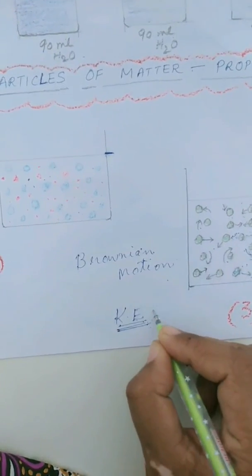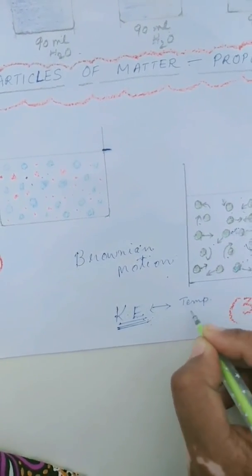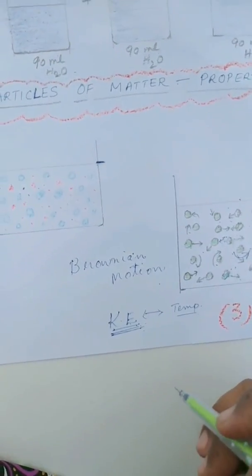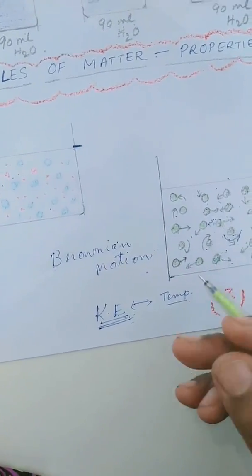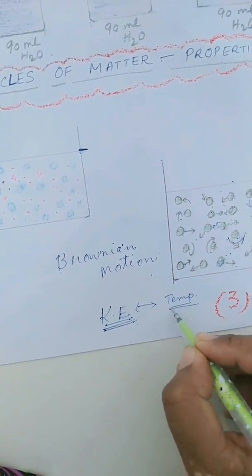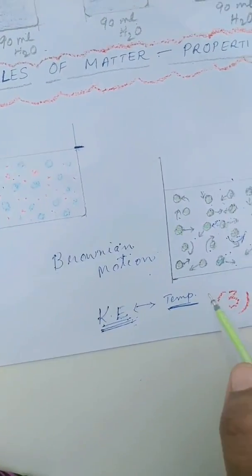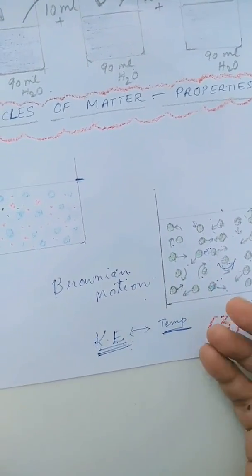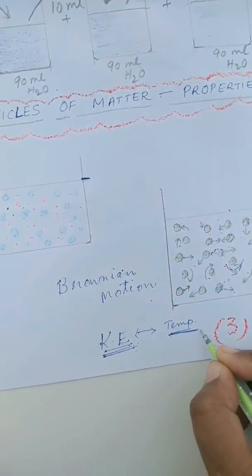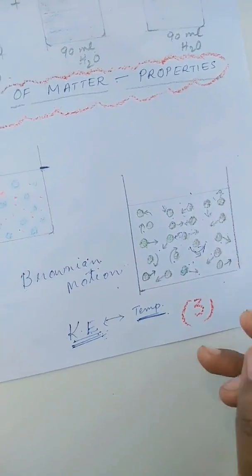So there is a direct relationship between the kinetic energy and temperature. Here you can understand that the particles tend to move faster when there is an increase in the temperature. So you can understand now why the smell of hot sizzling food reaches your nose more quickly than the smell of cold foods.